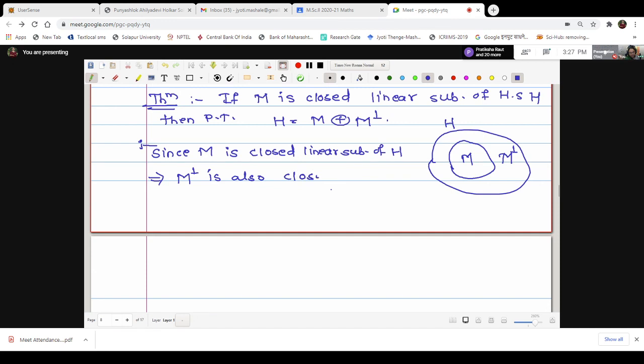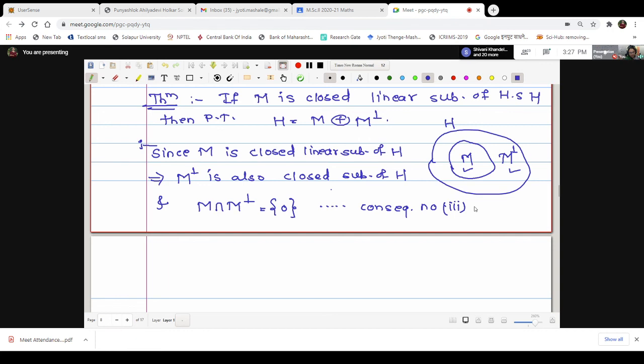Means if this is closed, this is also closed. Both are subspaces. And what is the other thing known to us? M intersection M perp is singleton 0. The reason is consequence number 3.